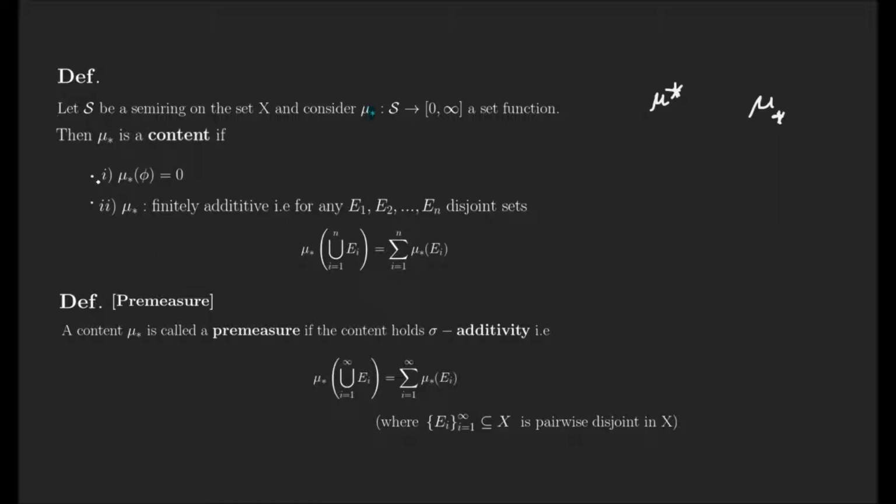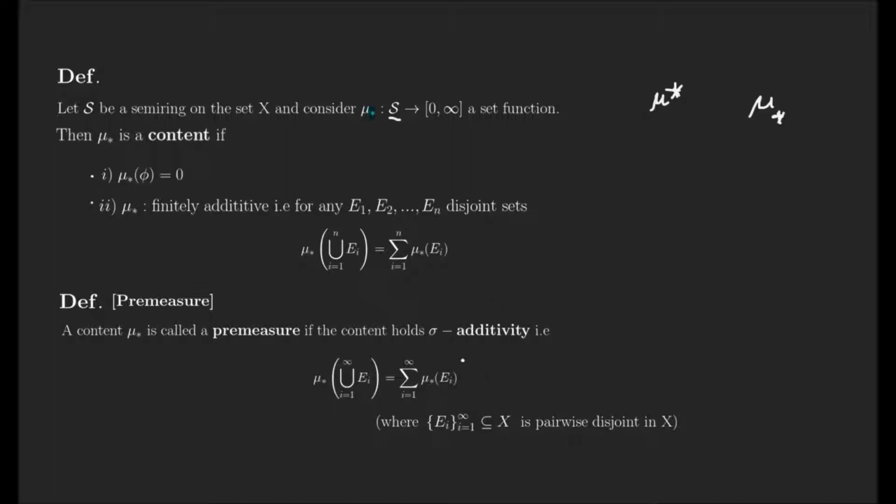However, in particular, if mu lower star satisfies sigma additivity, this is distinguished as countable additivity, because as we know, this is not clearly a measure or measurable function. This is a semi-ring, and clearly this is not a sigma algebra and not an algebra. So in order to distinguish the countable additivity of a measure, we say sigma additivity.